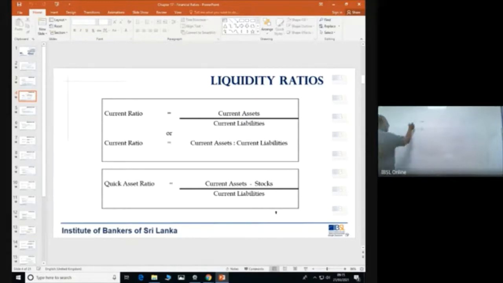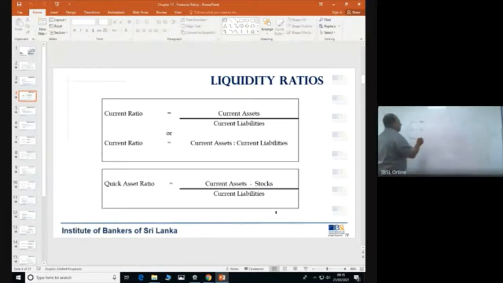Inside these current assets, you have stocks of, let's say, 50.